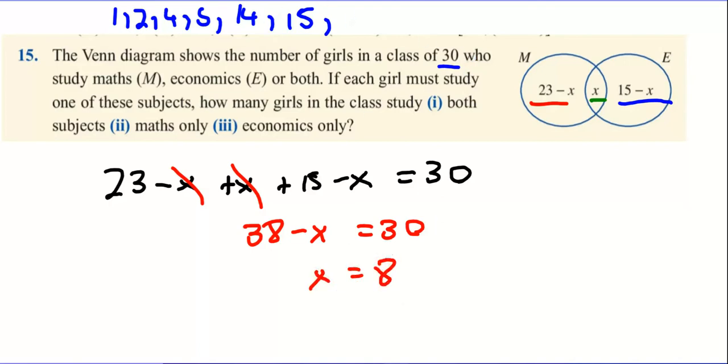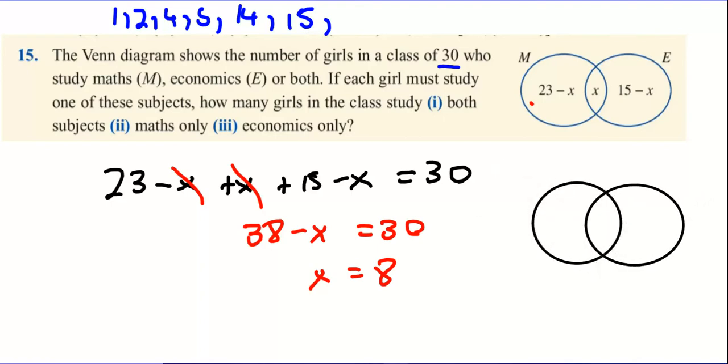If that is the case, then if we redraw this diagram, okay, so this is M and this is F. That's 8 in the middle. 23 take away 8 is 15, and 15 take away 8 is 7.